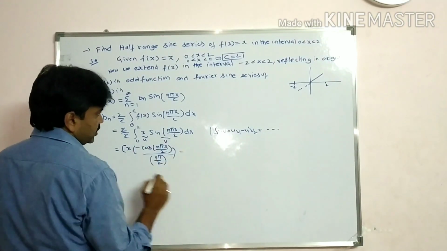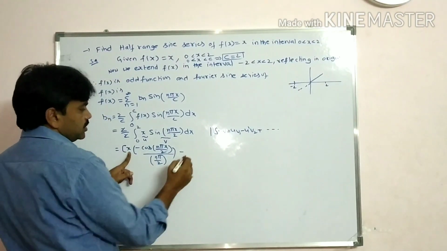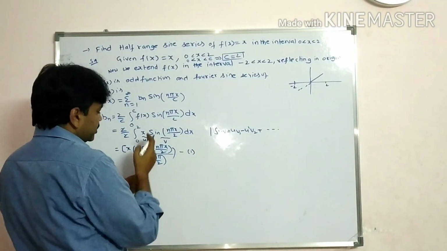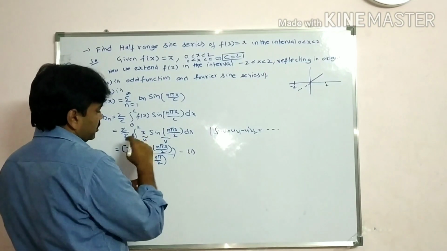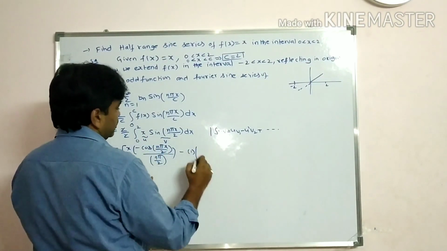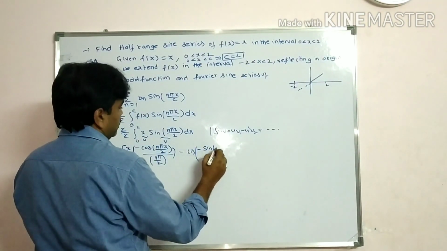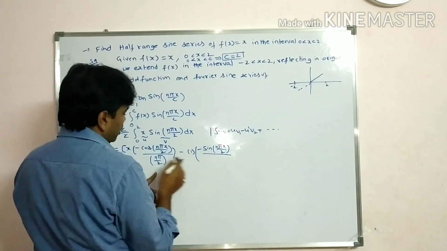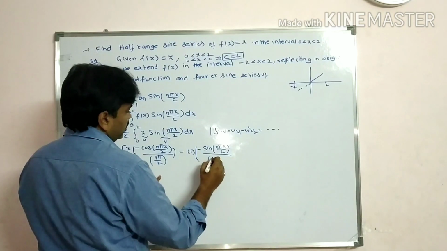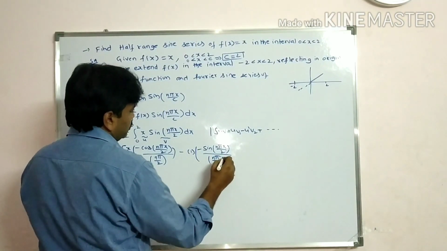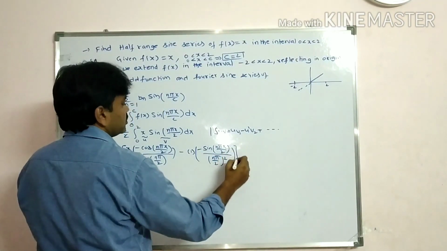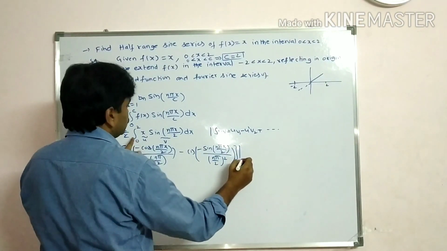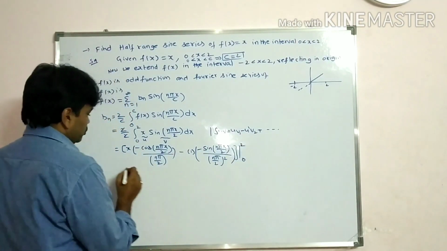Bracket close, minus u dash, the derivative of x is 1. Again the integration of minus cos(n pi x by 2) by n pi by 2 gives minus sin(n pi x by 2) by n pi by 2. Already we have n pi by 2, so n pi by 2 whole square. Bracket close, between the limits 0 to 2. So that is equal to.